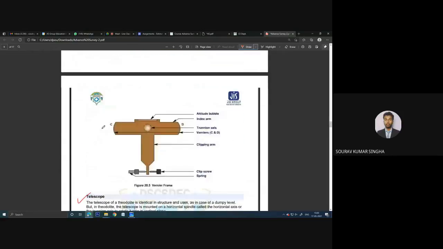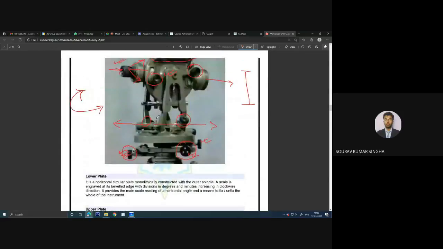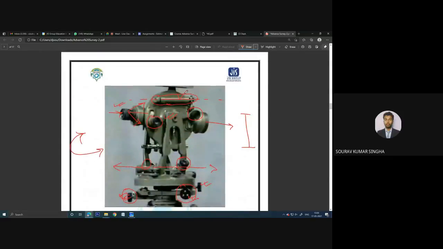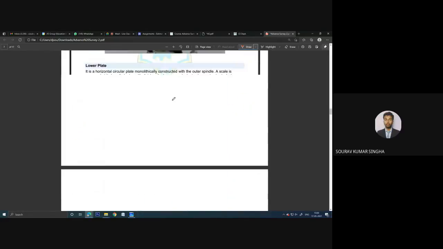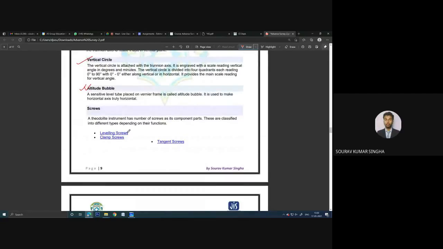altitude bubble I have also told. It is the same view as before. This one is the altitude bubble, you can see this is the altitude bubble. Here you have a bubble tube, that is the altitude bubble. What else is there: the screws, the leveling screw, the clamp screw and the tangent screw.